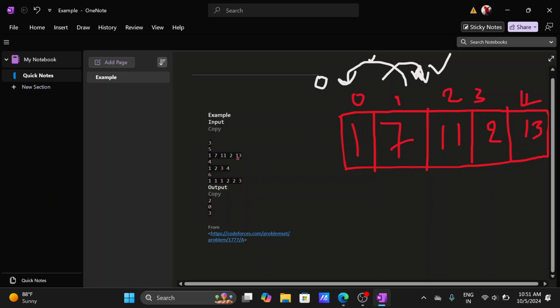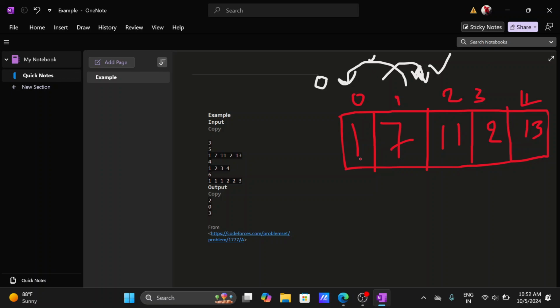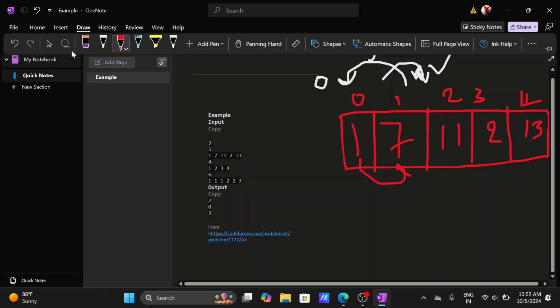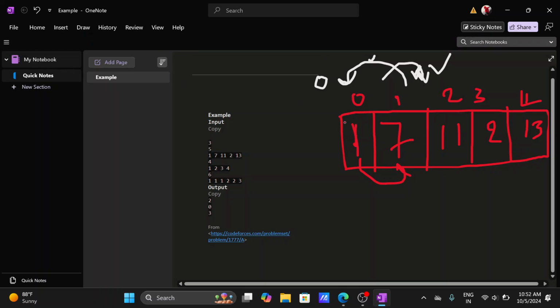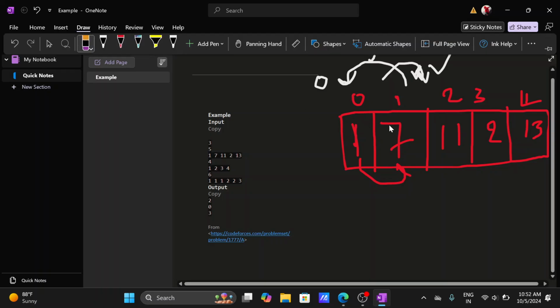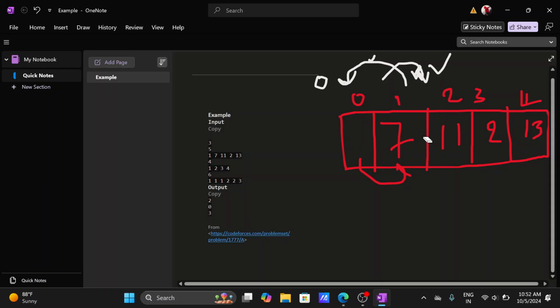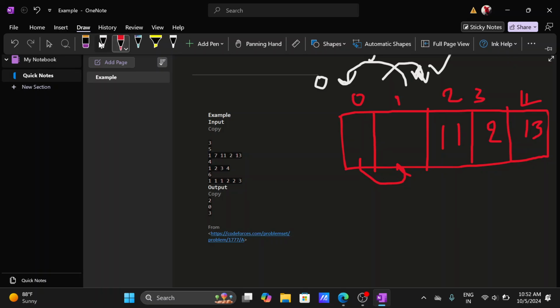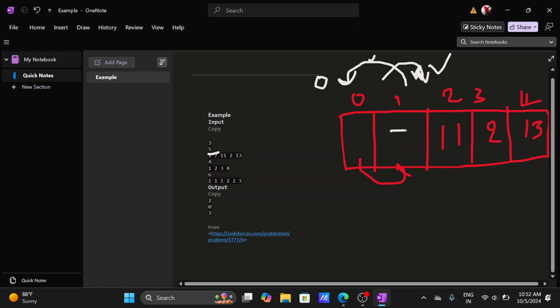Cool. So what we are up to: whenever adjacent elements have the same parity, we have to delete them and insert their product instead. So here two adjacent elements have the same parity, 1 and 7. We have to delete them and insert their product. 1 times 7 is 7, inserted here.